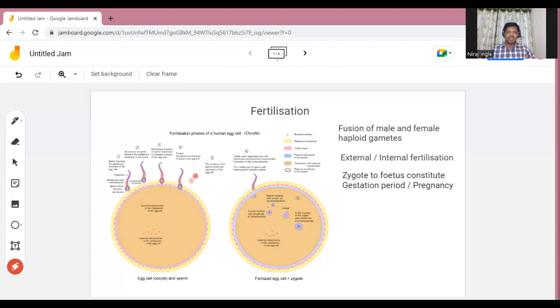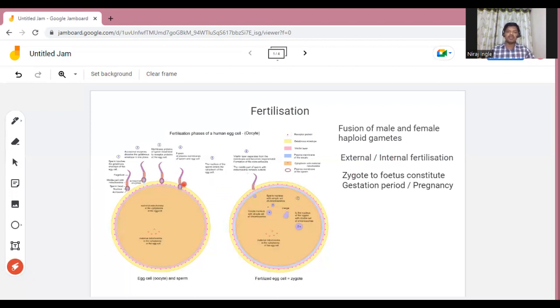Now, this fusion may take place outside of the body or inside of the body. If the fusion of these two gametes occurs outside of the parental body, it is called external fertilization. Whereas, if it occurs within the parental body, specifically inside the body of the female, it is called internal fertilization.